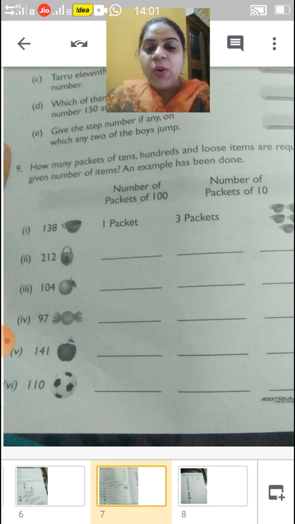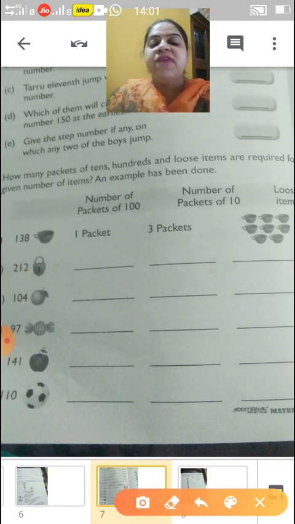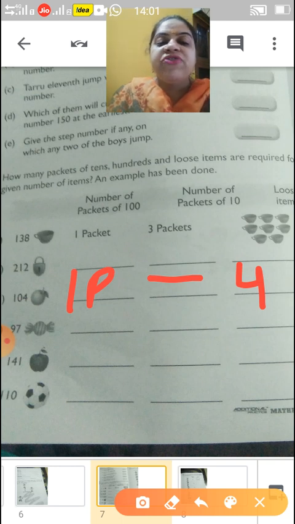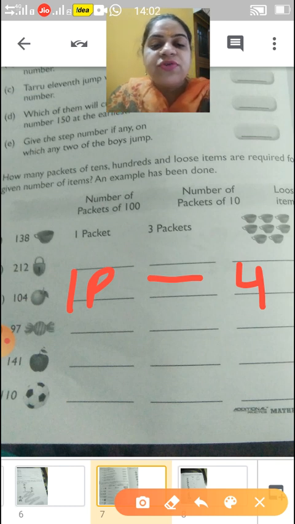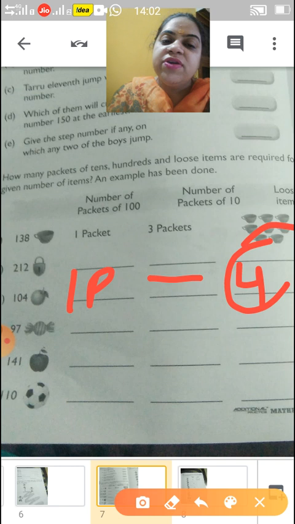So children, I hope you understand this. Now according to that you will differentiate. For example, one more, like 1 packet of 100. 10 packet we are not taking because 4 is there. So we will take 4 as loose items. Understood, children? You will draw pictures here. Like you will draw 4 pictures of this fruit, and 1 packet you will write here of 100. Loose items you will draw here, according to the number of items. Like if a ball is there, you will draw according to that.